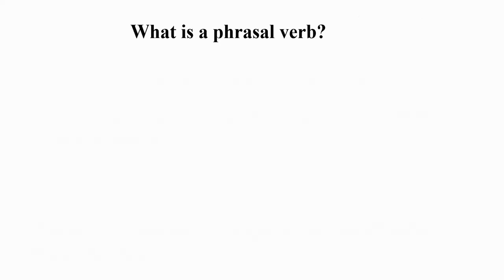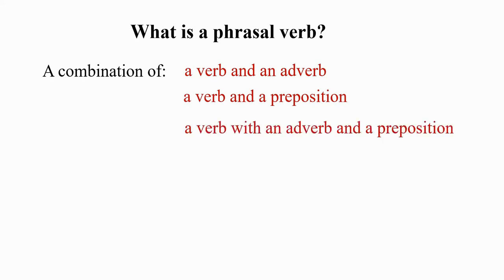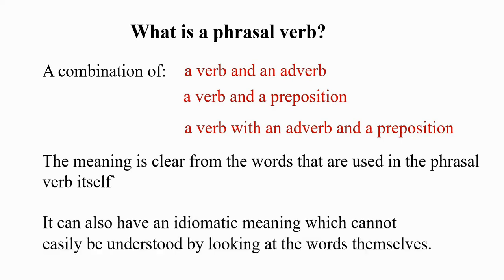Let's move on to a phrasal verb. What is a phrasal verb? A phrasal verb is a combination of a verb and an adverb, a verb and a preposition, a verb with an adverb and a preposition. The meaning is clear from the words that are used in the phrasal verb itself. It can also have an idiomatic meaning which cannot easily be understood by looking at the words themselves.